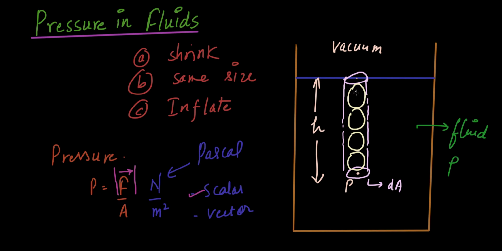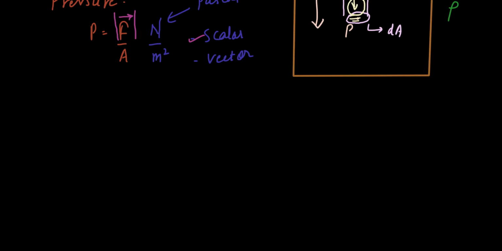Now if you think about it, this molecule is exerting a force due to its weight on this molecule, and this molecule is also doing the same and transferring the force to this molecule, and that's how the force propagates, so to say. And on this area, the force that we are talking about is actually the force due to the weight of all the molecules above this area. Are you able to understand? That is where the force is coming from, and area is our considered small area dA.